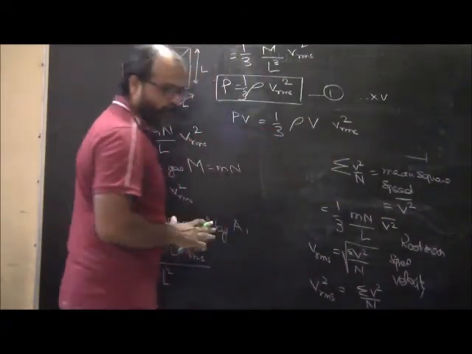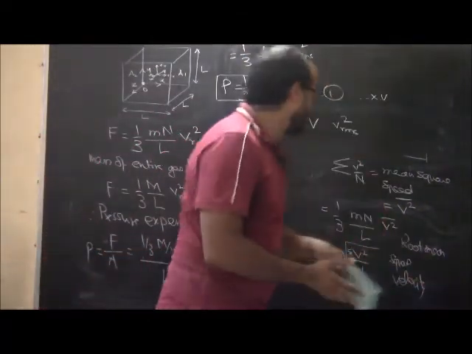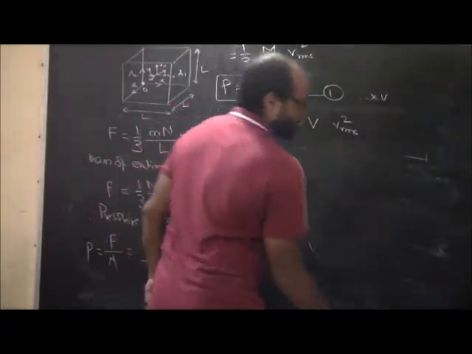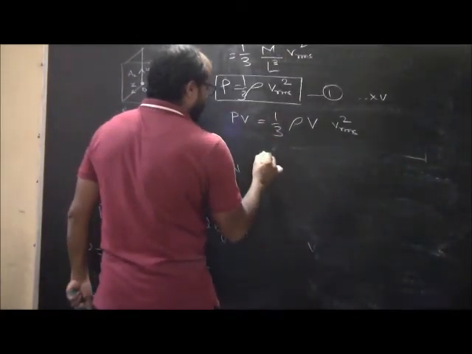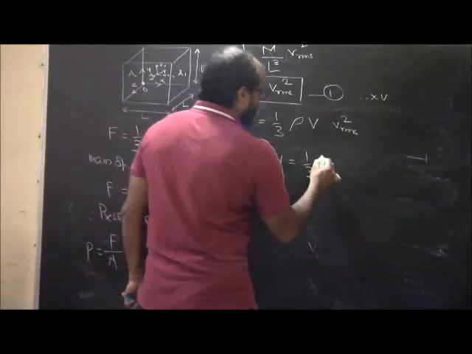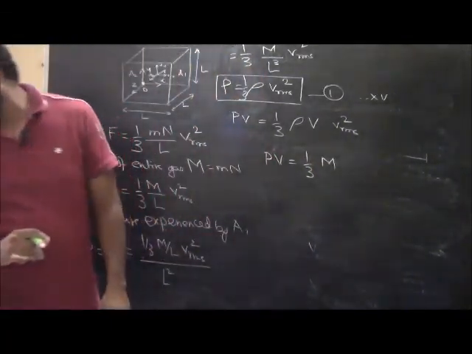Now what is density into volume? Basically density into volume is nothing but the mass of the gas, the entire mass of the gas. Okay, so we have here PV is equal to 1 by 3. We can write this as entire mass of the gas.